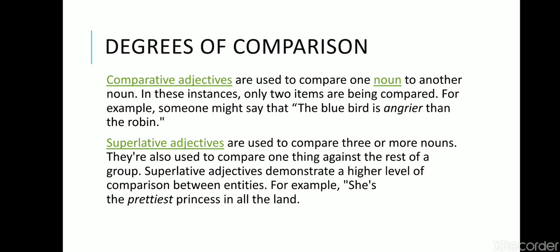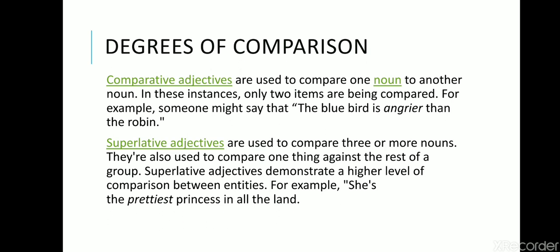But one more thing you have to see: how will you come to know which degree to use? Whenever the comparative degree is there, you have to add er, and whenever the superlative degree is there, you have to add est to the positive degree. As I told you, in the first example the positive degree is angry, and in the second example it is pretty.